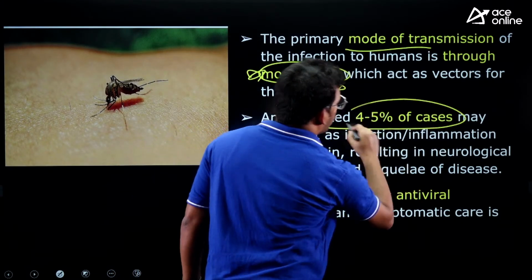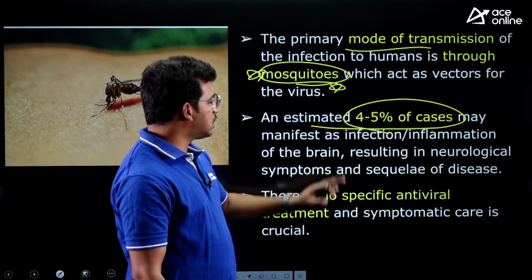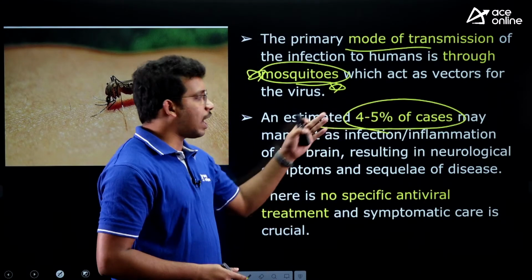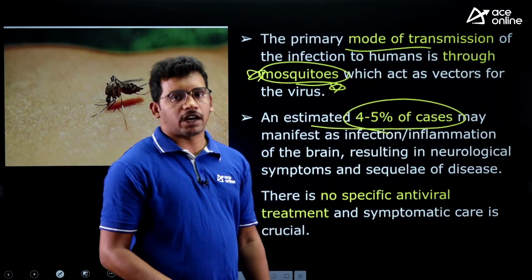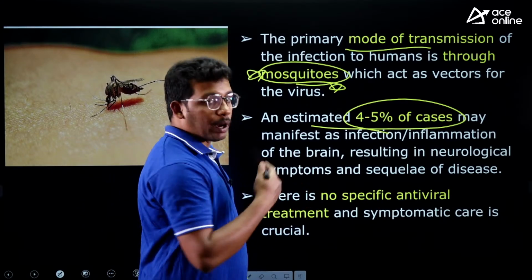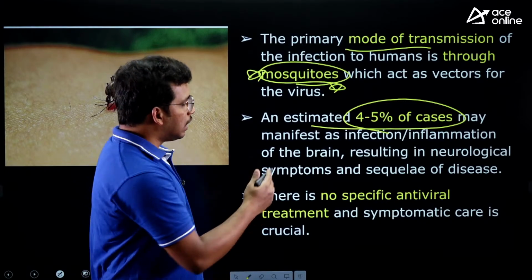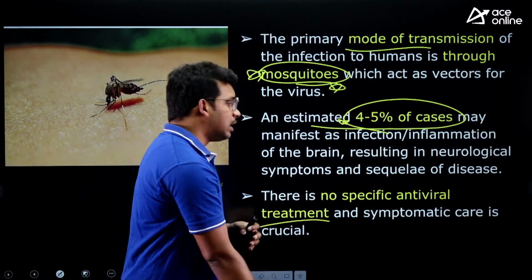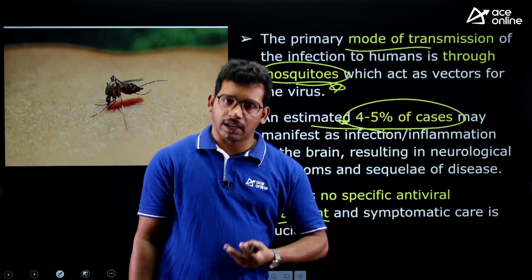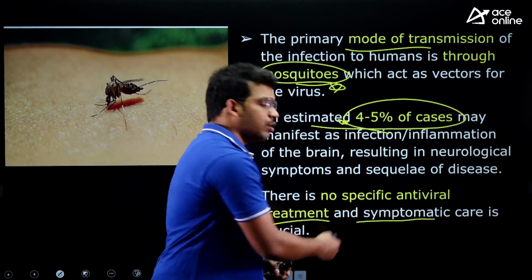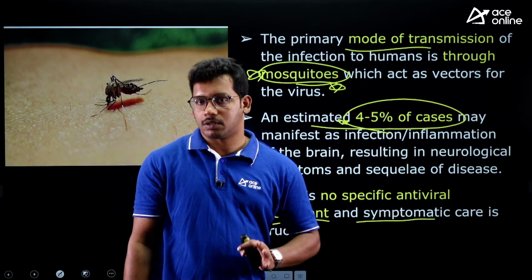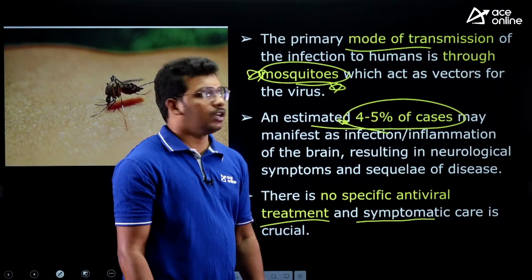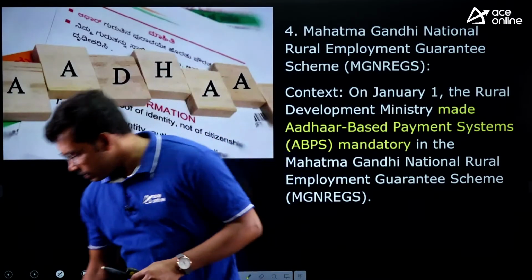An estimated 4 to 5% of cases may manifest with a serious brain issue. So this is not as fatal as other diseases. Of course 4 to 5% is also fatal, but not as high as the Nipah virus, which has 50% fatality. Here the severity is less, which is a good thing. There is no specific antiviral treatment, like vaccines and all. Whenever you have symptoms, we need to take care in the hospital. There is no prevention, rather we have only cure. So this is about the virus disease. Any doubts in this?